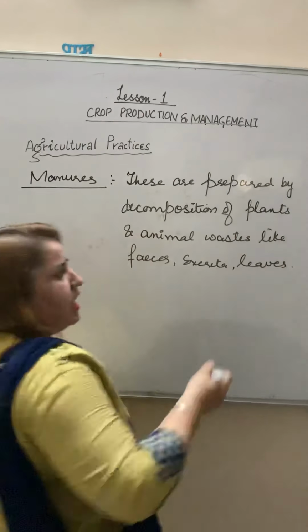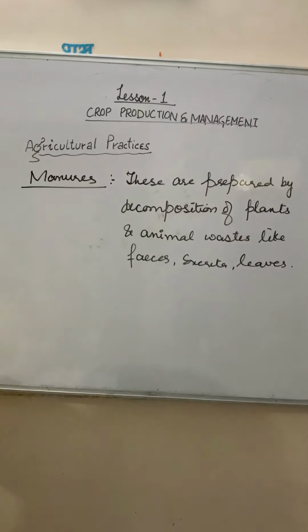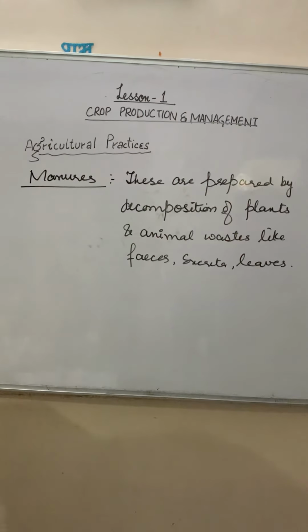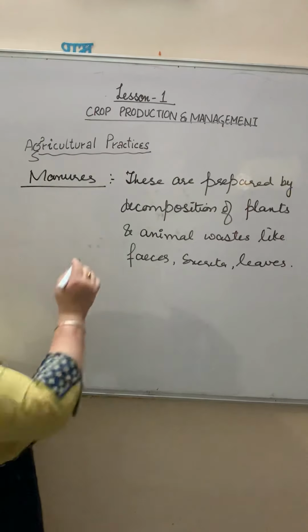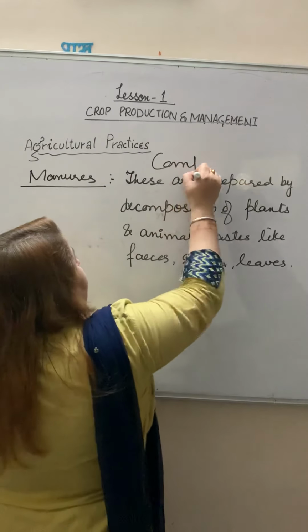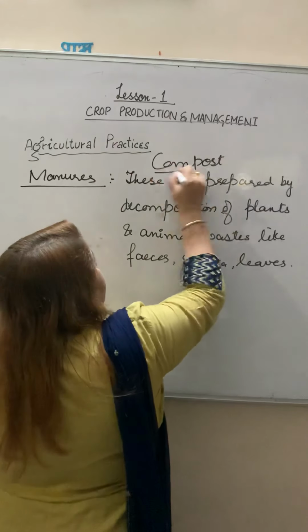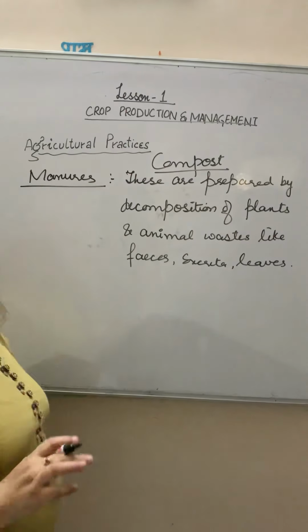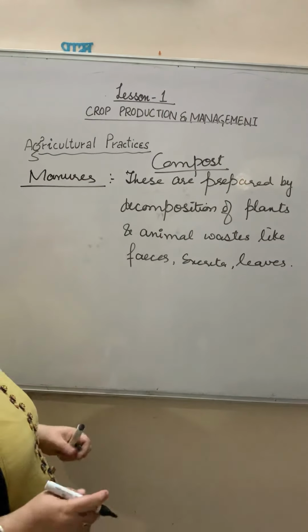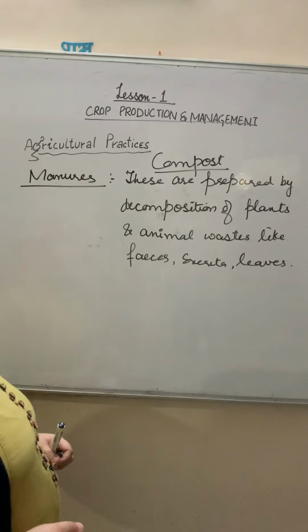All these dead plants and animals are converted into manures. Manures come under compost. This is very good, and no doubt it helps to replenish the nutrients in the soil.